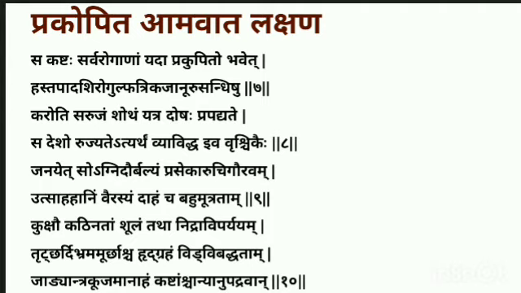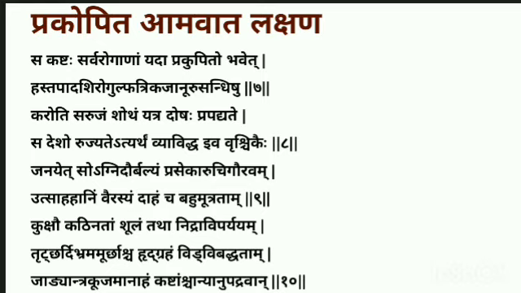When the Prakopita dosha along with Ama goes to these areas like Hasta, Pada, Shira, Gulfa, we can consider hasta as the joints of the hands, pada as the joints of the leg, and shira, rather than the head, as the joints of the neck region.